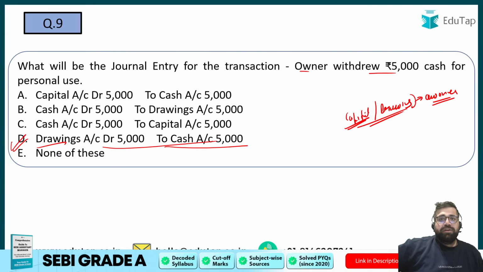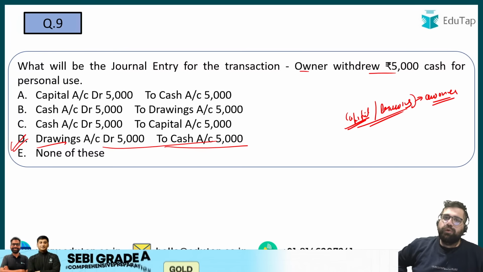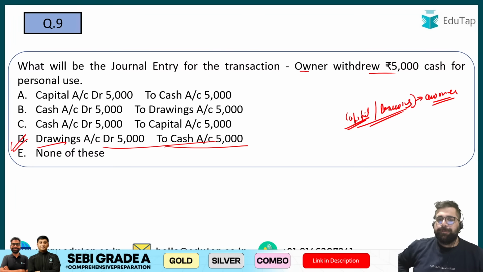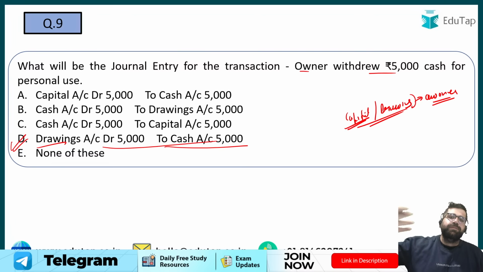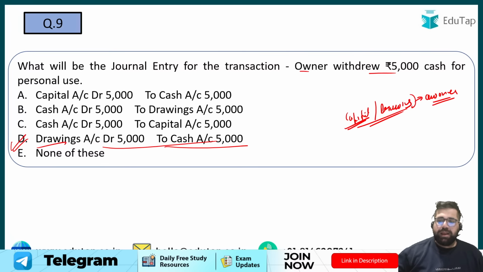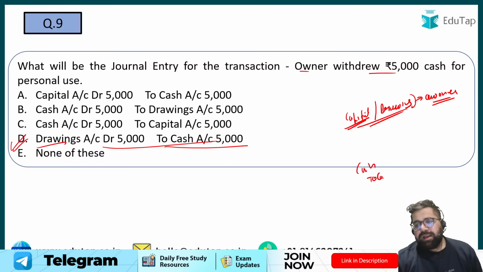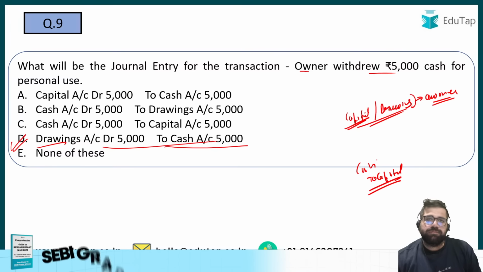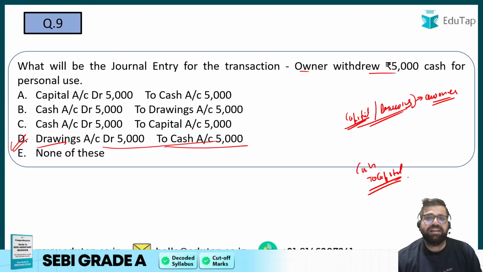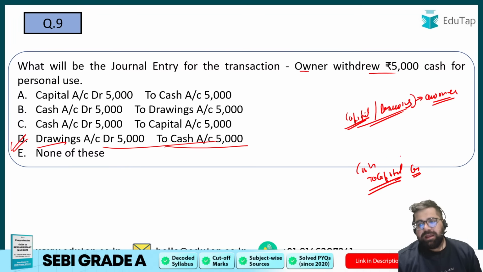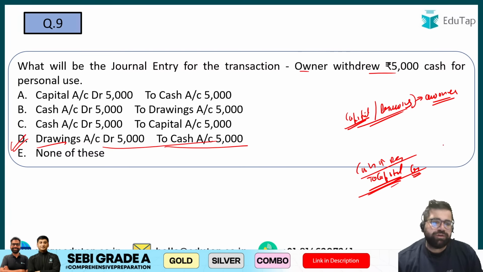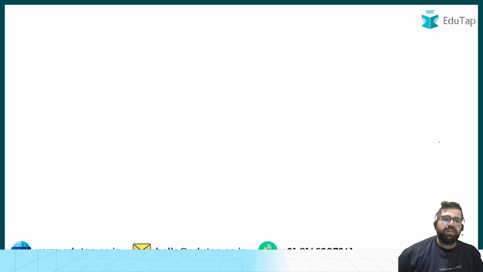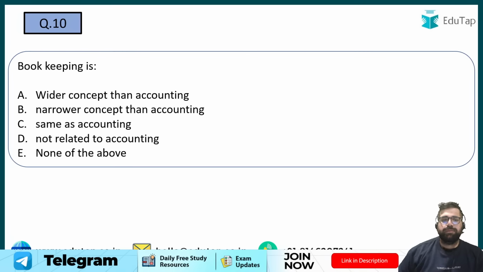But once the same owner brings more and more money in the business, then your entry will be what? If I just reverse this particular question, owner introduces 5,000 cash for the business, then your journal entry will be what? Cash account debit to capital, right? I hope you know, because capital is a kind of liability for you. So if there is an increase in liability, then you will credit it, and cash is also increasing. An increase in asset is debited. So these are golden rules of accounting. If you know them, then you can answer them easily. So the correct answer for the ninth will be D.